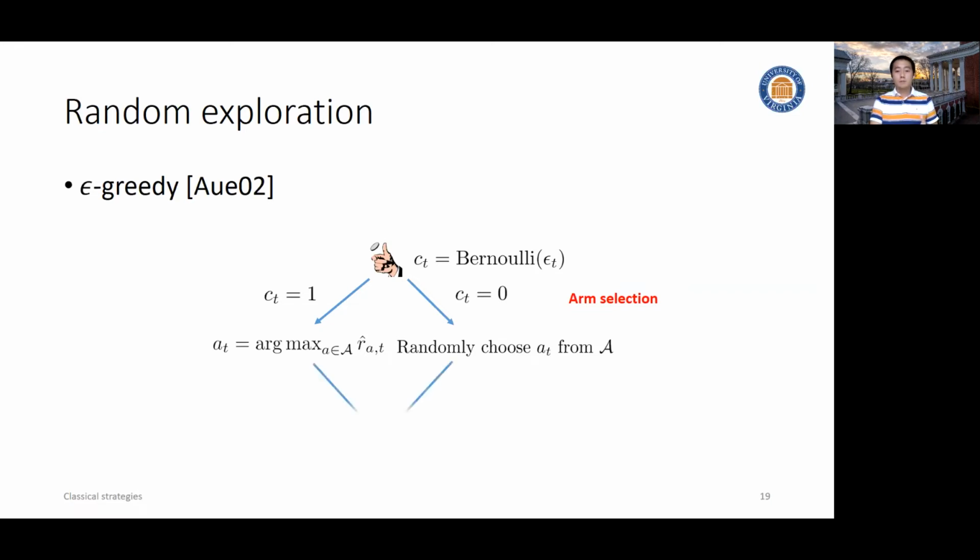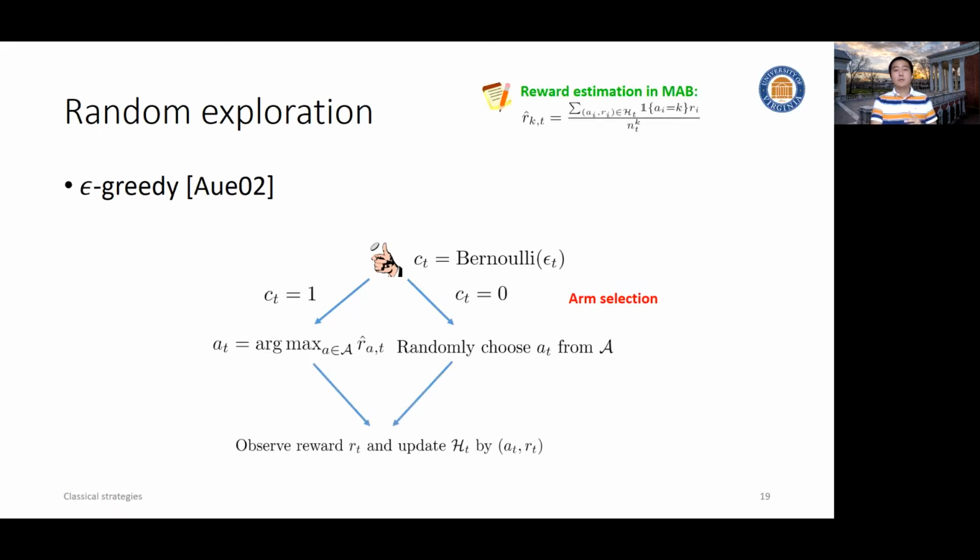Once we pick the arm, we'll observe the corresponding reward, add it into the history, and then update our reward estimation, and then repeat this. And by the way, because it's in the multi-arm bandit setting, the reward can be estimated by the empirical mean of the history. And then we repeat ourselves.